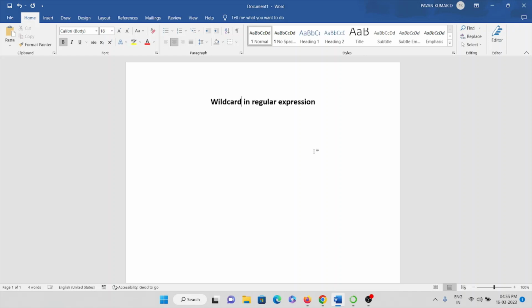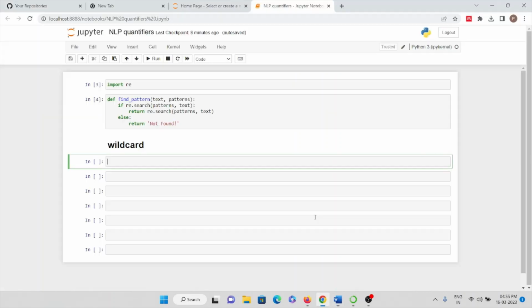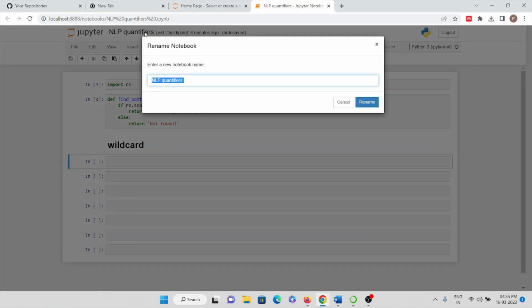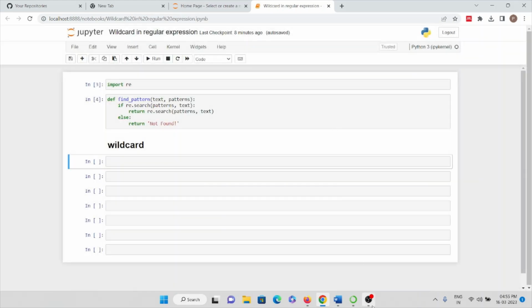So let's get into our main topic, that is regular expression. Regular expressions are nothing but a dot character. So first let us change the topic here: wildcard in regular expression. Wildcards hold a special value in a regular expression.